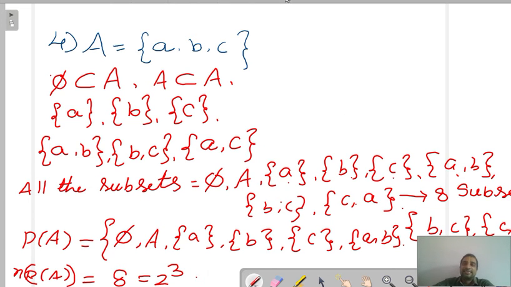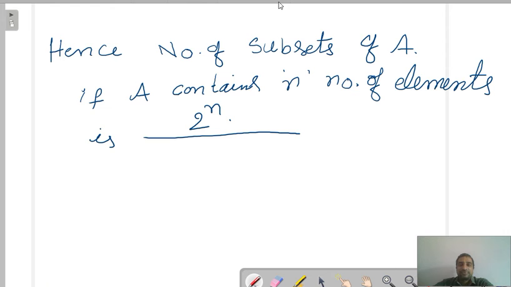Fine. See this. From the above questions, we can say that if the number of elements of A is n, then the number of subsets of A is 2 power n.